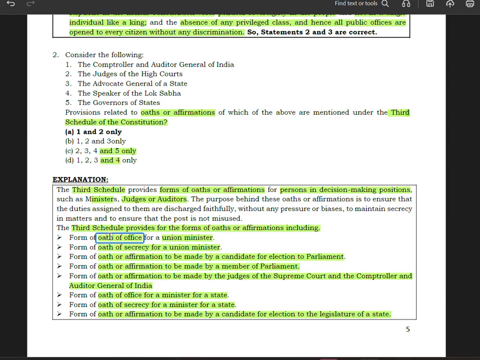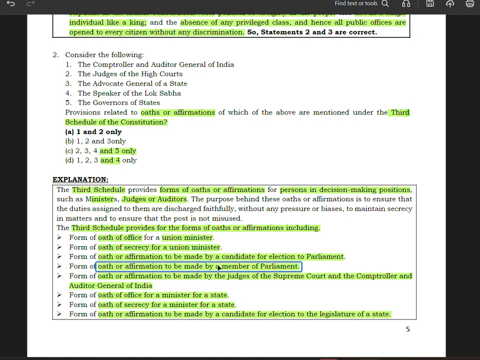Then we have oath or affirmation to be made by a candidate for the election of the legislature of a state. Okay, so we have basically oath of office and oath of secrecy for the MLA and MP. So you have four things: oath or affirmation to be made by MP. Here you have oath of office and oath of secrecy for a MLA.